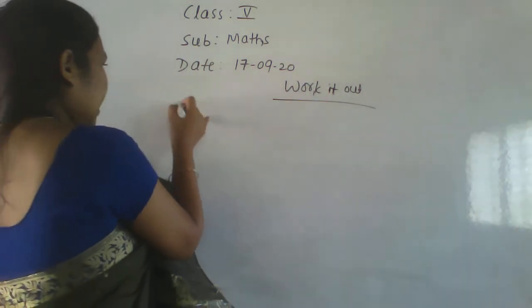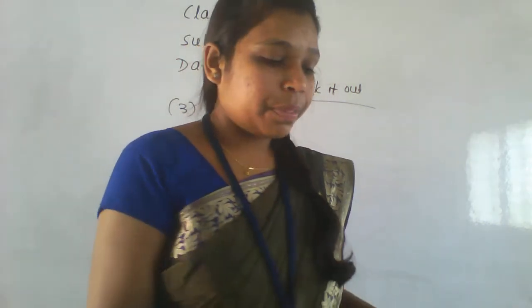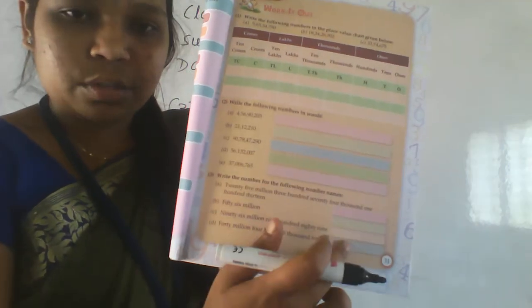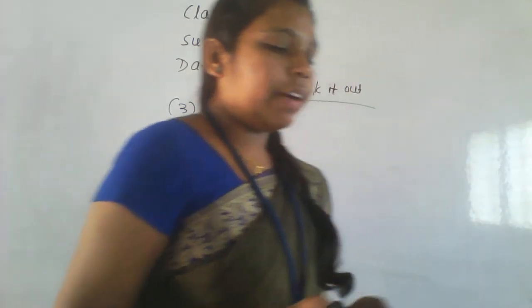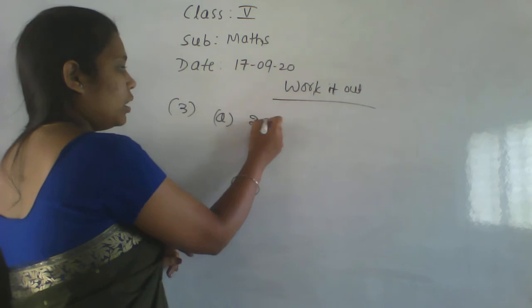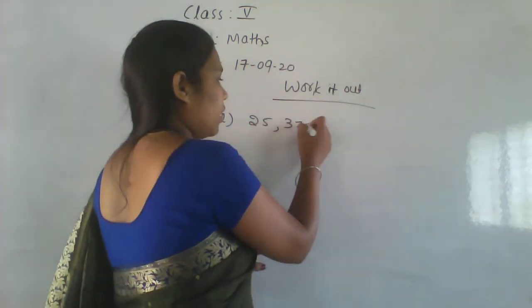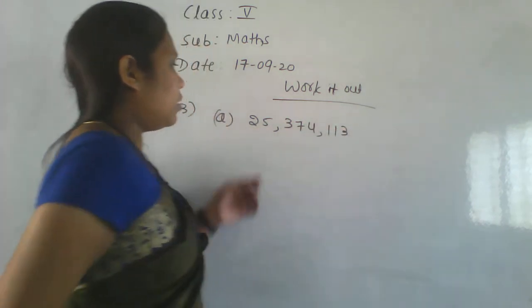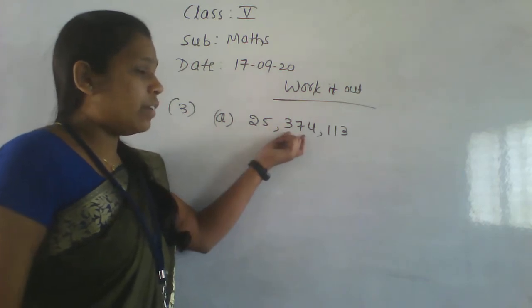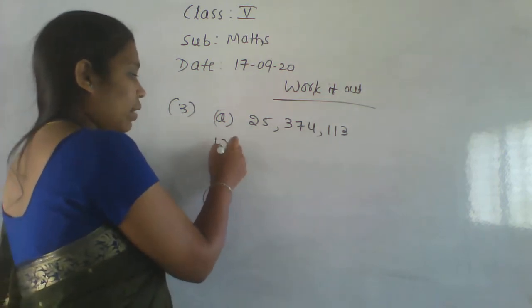In the third main, I will just write the answers. You have to write the questions in your notebook. Okay, I'm just going to write the answers only. You have to write the question also. Okay, the first one is 25 million 374,130. This is the number. Next, the second one, a big one.